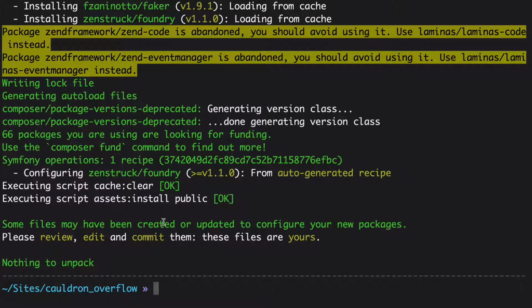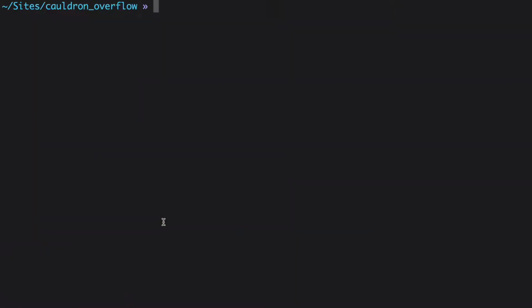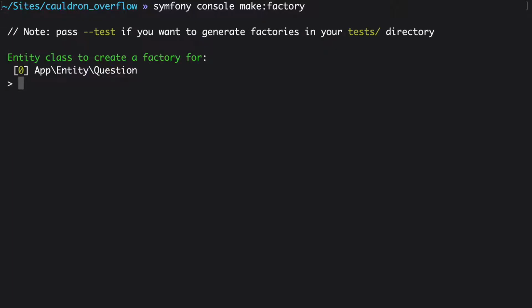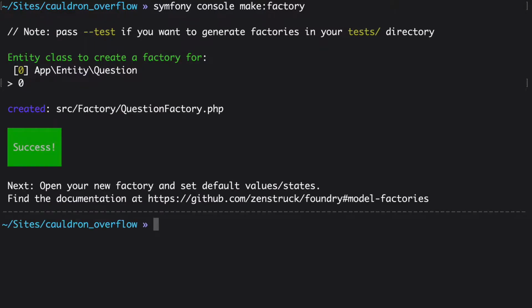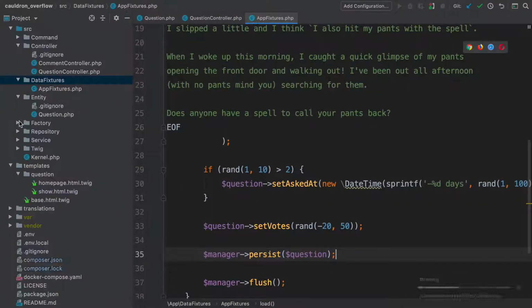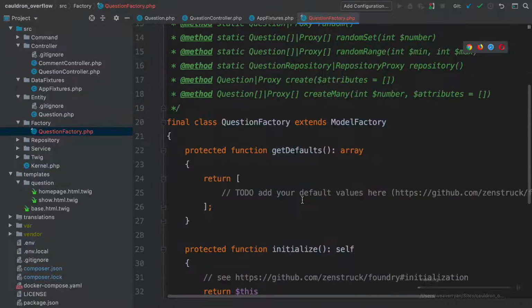Let's generate one of those fancy-looking model factories for question. To do that, run symfony console make:factory. I also could have run bin/console make:factory because this command doesn't need the database environment variables, but it's easier to get in the habit of always using symfony console. Select question from the list and done. Go check out the new class, src/Factory/QuestionFactory.php.